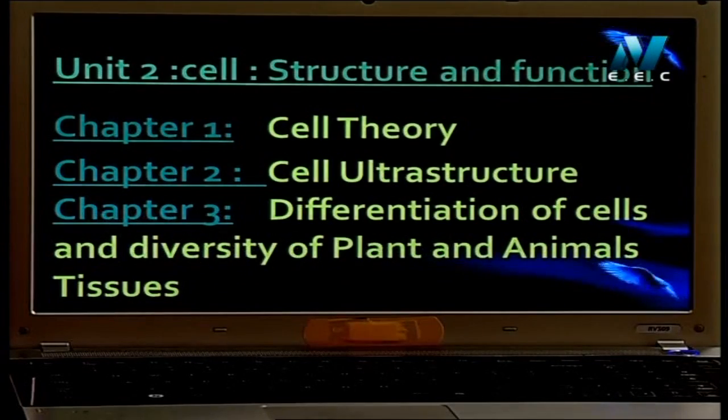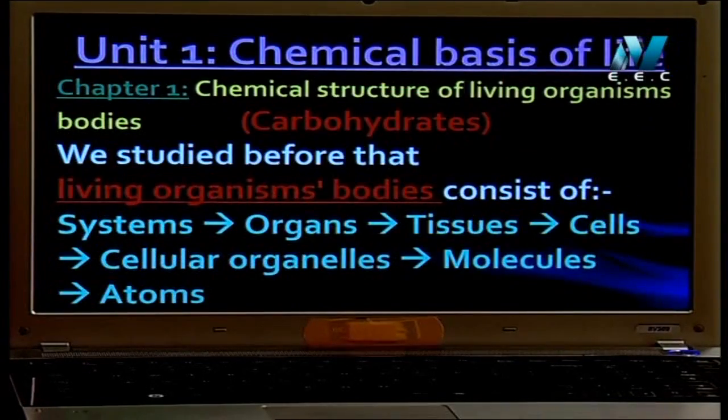And the last chapter will talk about differentiation of the cells and diversity of the plant and animal tissues. Let's start with the first unit, chemical basis of life. The first chapter will talk about the chemical structure of living organisms' bodies. We'll talk about carbohydrates today.